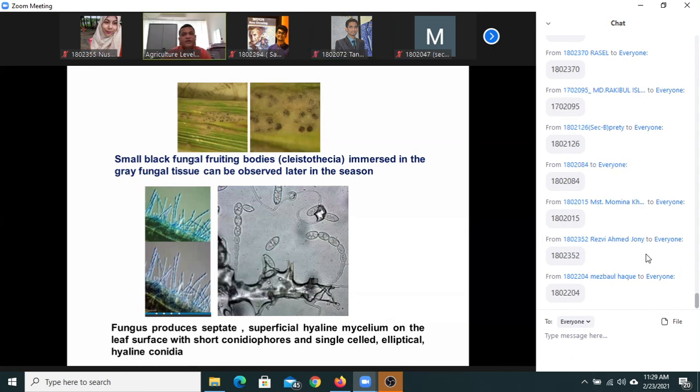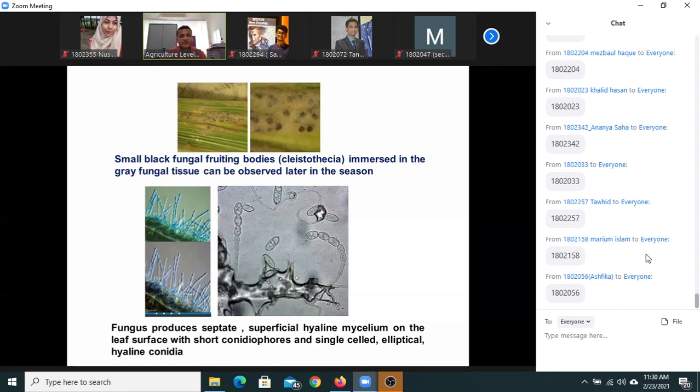And if you see small black fungal fruiting bodies, these are cleistothecia. What does this fungus produce? It produces a sexual fruiting body. What is its name? Cleistothecia, immersed in the gray fungal tissue, can be observed later in the season. You see the enlarged view of the black structure representing cleistothecia.